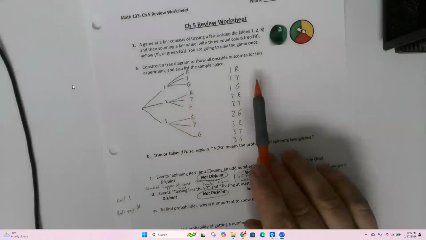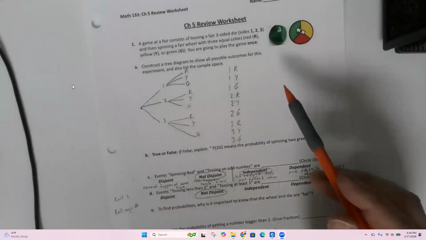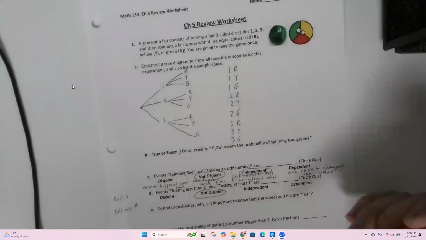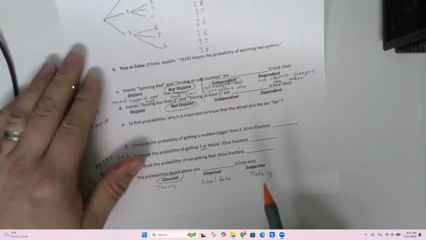Looking back at the data that we already did would make it empirical. That's correct. So, Mike, if we had played this game, let's say 10 times, and I list out my results, that would be empirical. Empirical is actual data. And the last one is subjective, which is made up.